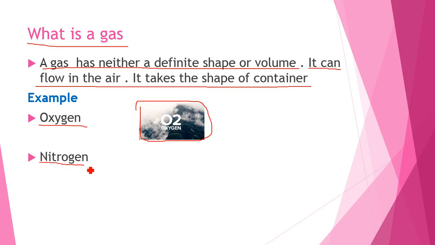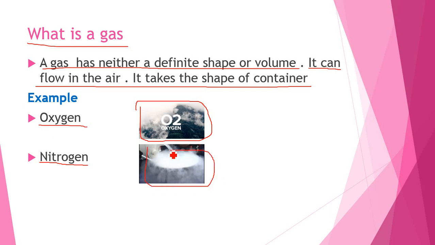Now come on, nitrogen. Yes, this is a special thing. Nitrogen is also a gas. So that's why it takes the shape of the container and it can flow in the air. So as you can see here, this is the nitrogen. You can see it takes the shape of the container and it is flowing in the air because gas does not have a definite volume.